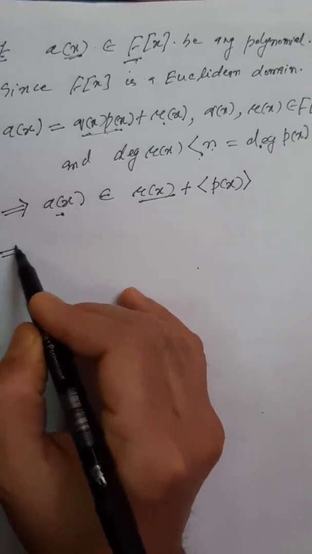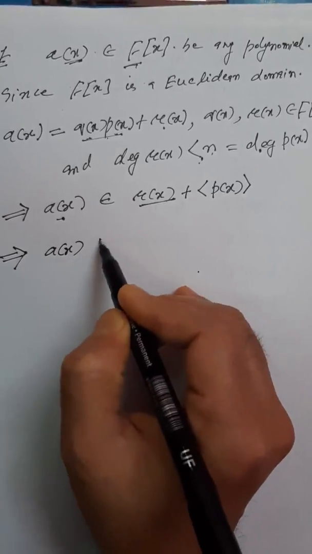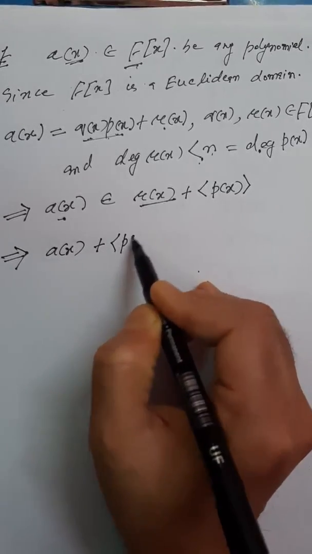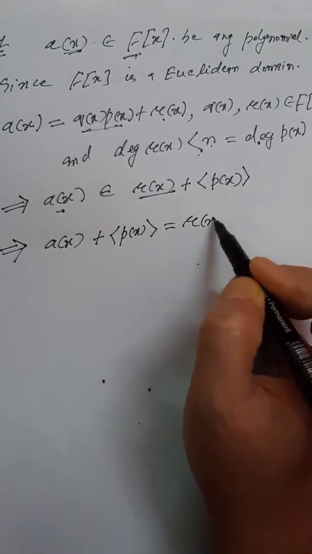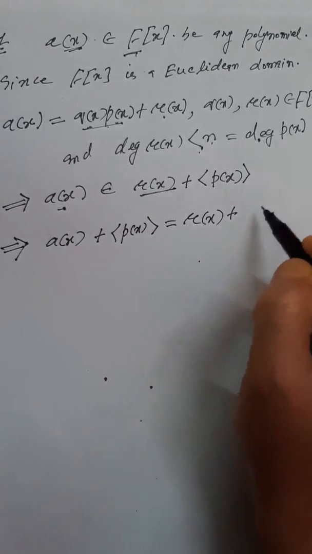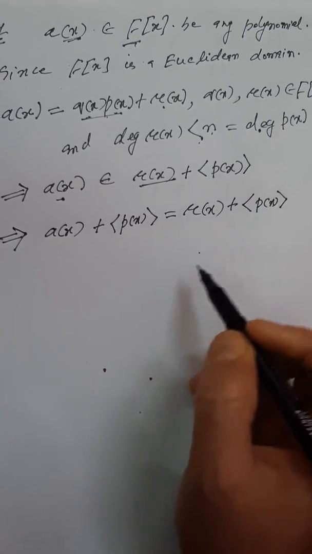So you can also say it in this fashion: a(x) plus the ideal generated by p(x) is the same as r(x) plus the ideal generated by p(x).